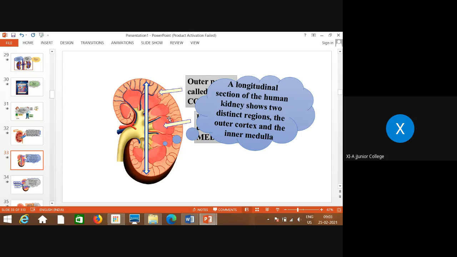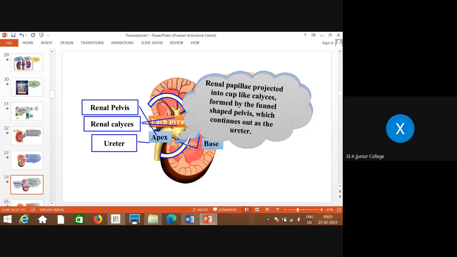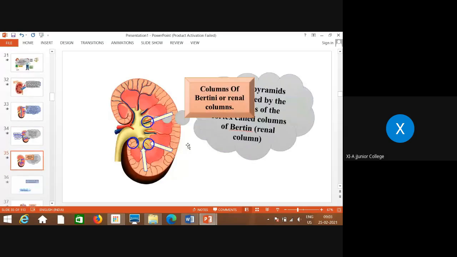Then the next, the columns which you can see, are also called the columns of Bertini, or they are also known as renal columns. So the names are one and the same. These are called renal pyramids, and in between the pyramidal region, the columnar structures you can see are the renal columns. So this is the internal structure you need to remember.